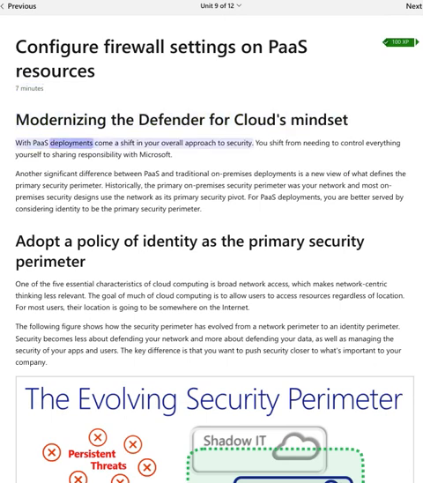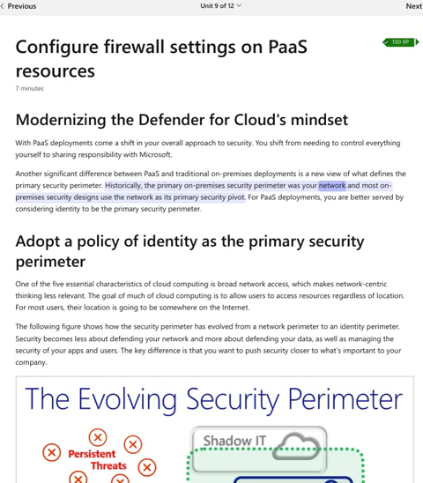Modernizing the Defender for Cloud mindset. With PaaS deployments come a shift in your overall approach to security. You shift from needing to control everything yourself to sharing responsibility with Microsoft. Another significant difference between PaaS and traditional on-premises deployments is a new view of what defines the primary security perimeter.